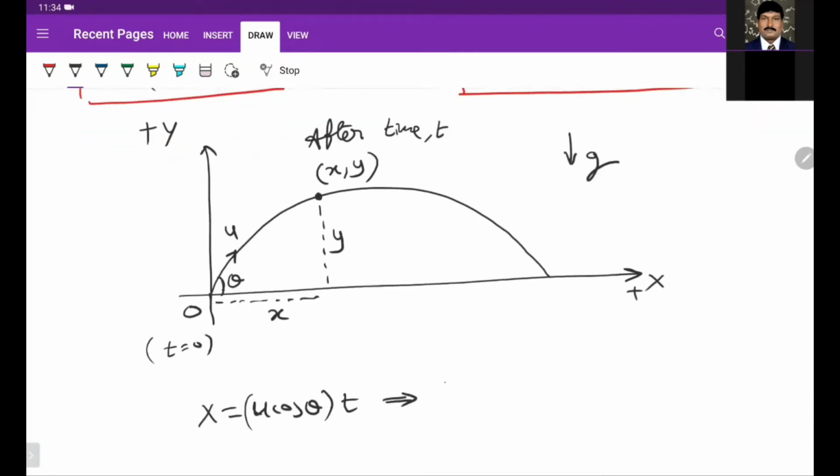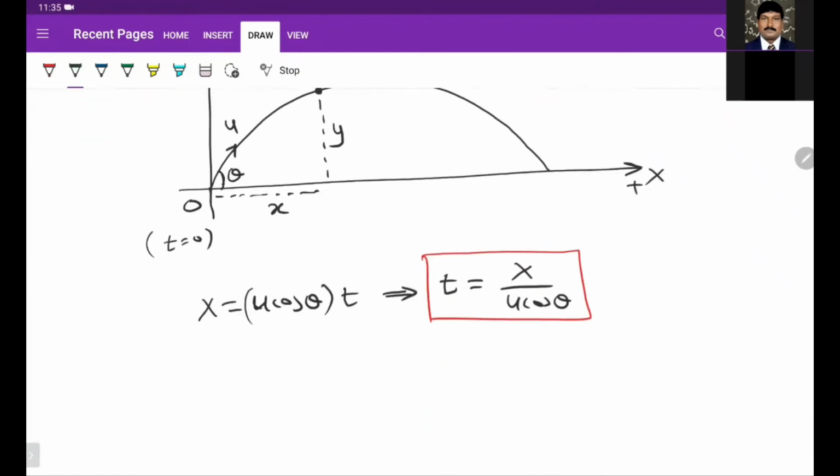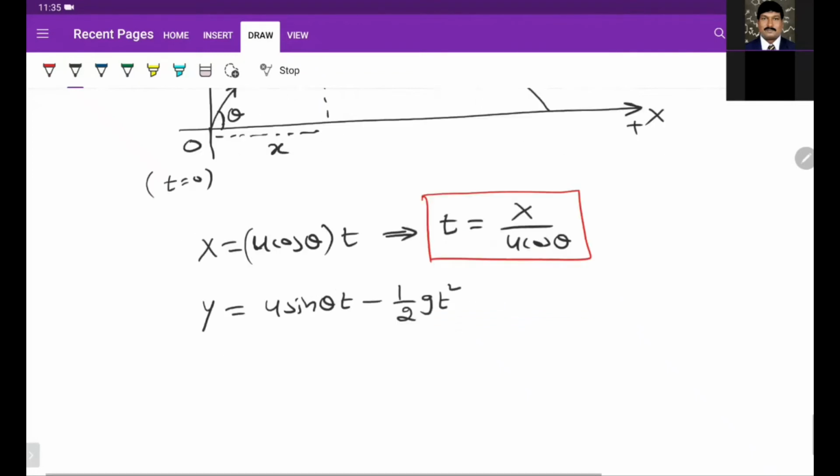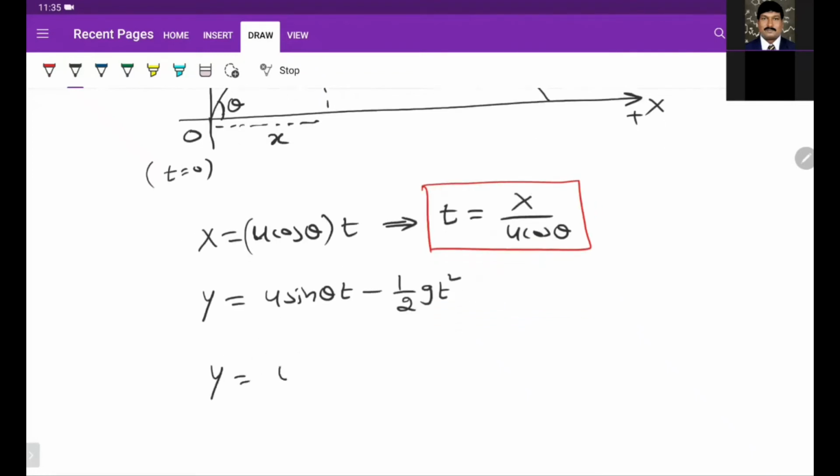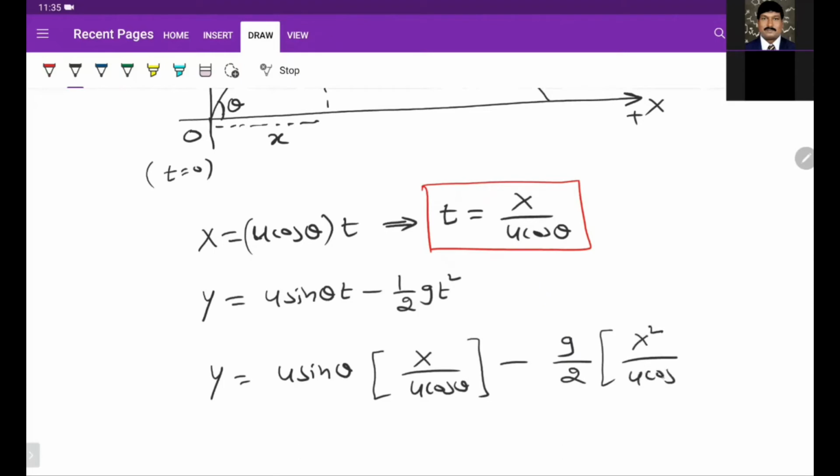From this we get t is equal to x by u cos theta. Substitute this t in y. Since we know y is equal to u sin theta into t minus half g t square, substitute this time here: u sin theta, in place of t write x by u cos theta, minus g by 2 into x by u cos theta whole square.